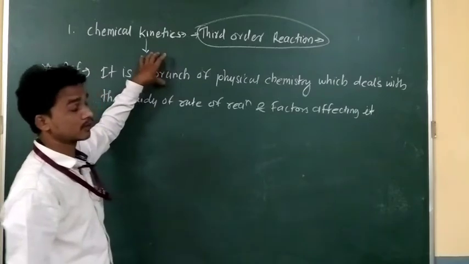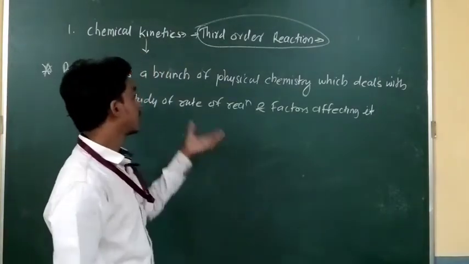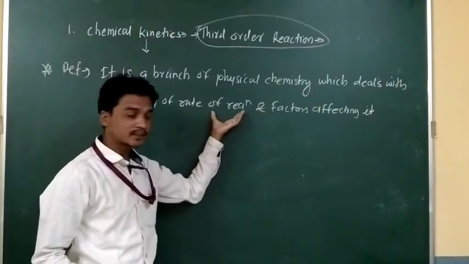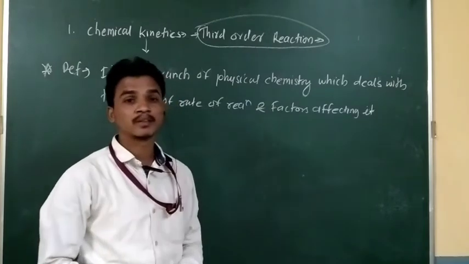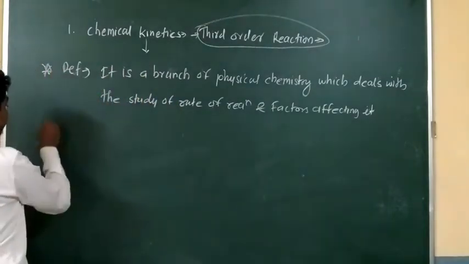So this is the definition. Chemical kinetics is the branch of physical chemistry, and in that branch we will study the rates of reactions and the factors which affect the rates of chemical reactions. Okay, so this is the first point.